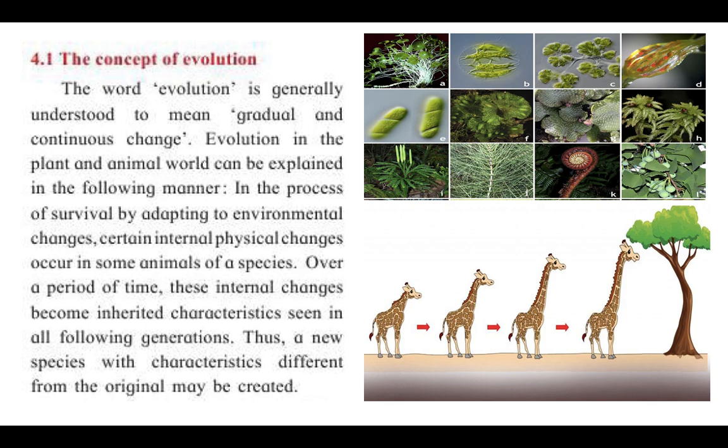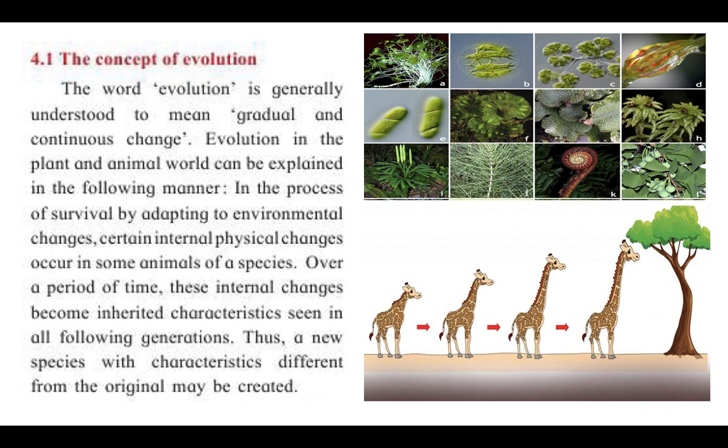In the beginning the giraffe did not have such a long neck. It had a short neck, but over time it wanted to reach higher and higher the leaves of the trees. So what happened? Over a lot of time, the neck slowly started to grow higher and higher, and that is how it has become a permanent change now in that particular animal species.